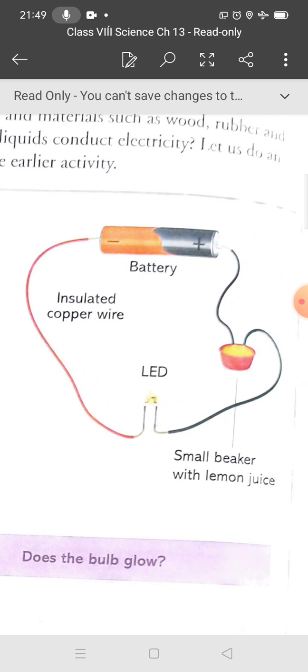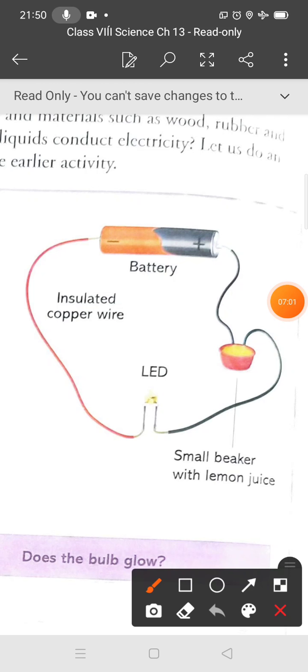So students, to find out if the given liquid is a conductor or an insulator, you can take the cell or battery, and a bulb. Instead of the electric bulb in a tester, you can use an LED, because an LED glows even when weak electric current flows through it.